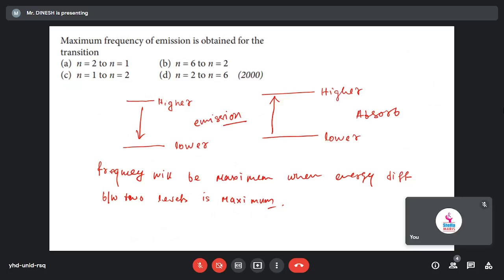You can remember this: frequency will be maximum when the energy difference between two levels is maximum. Clear? If the energy difference between two levels is maximum, in that case only it will have maximum frequency, right? This theory only you have to remember.